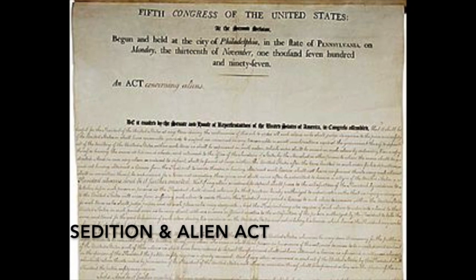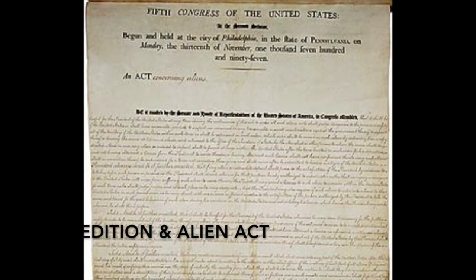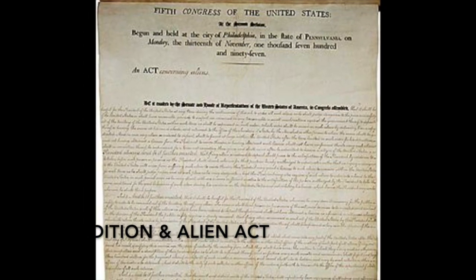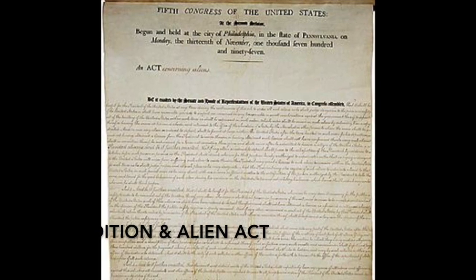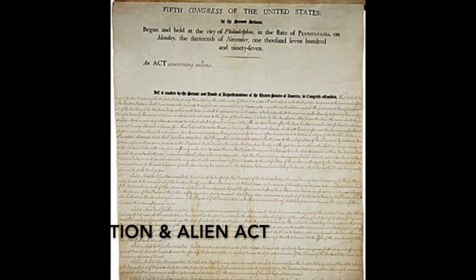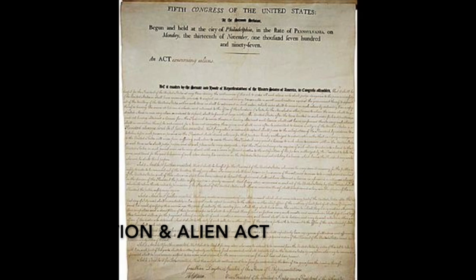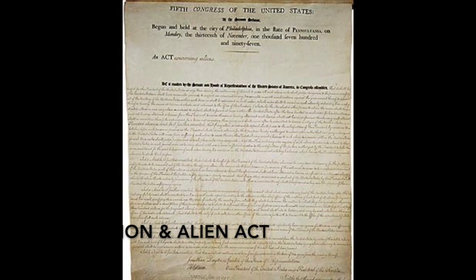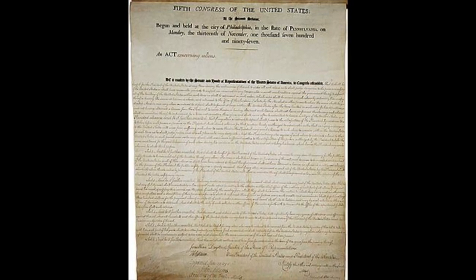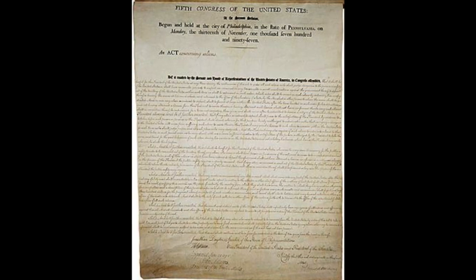The act consisted of 4 measures, where 3 of them were the Alien Act that raised the residence requirements from 5 to 14 years and allowed the president to deport or jail any foreigner who was considered undesirable. The 4th measure, the Sedition Act, set fines and jail terms for anyone trying to hinder the government or expressing false statements against the government. This led to many Democratic Republicans being prosecuted and jailed. The party felt it was a violation of freedom of speech from the First Amendment.